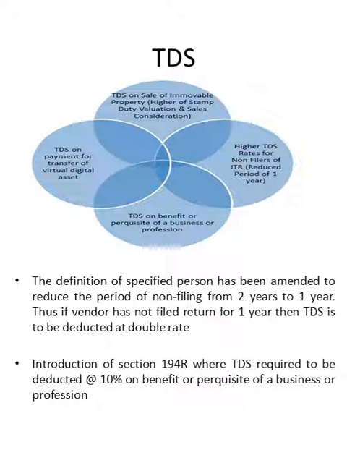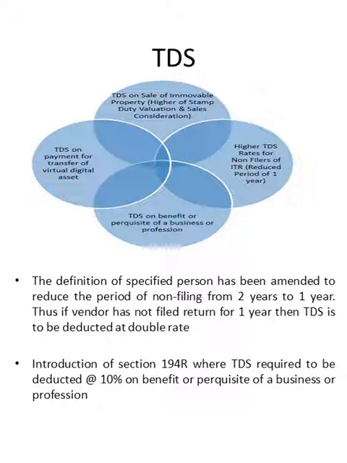Also, introduction of section 194R, where TDS is required to be deducted at the rate of 10% on benefit or perquisite of a business or profession. So if I'm running a business and I'm providing any perquisite to any of my distributors or any of my customers, whether in kind or in cash, anything, then I am required to deduct 10% TDS on that, and accordingly the recipient is required to declare that perquisite or benefit in his return of income.